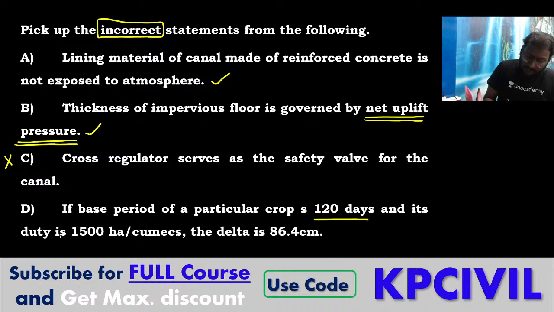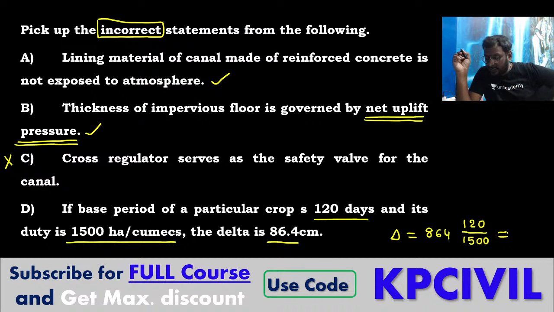In base period of a particular crop, 120 days, duty 1500 hectares, then delta is 86.4. What is the delta formula? 864 into 120 by 1500. What is the answer? What is the delta value?